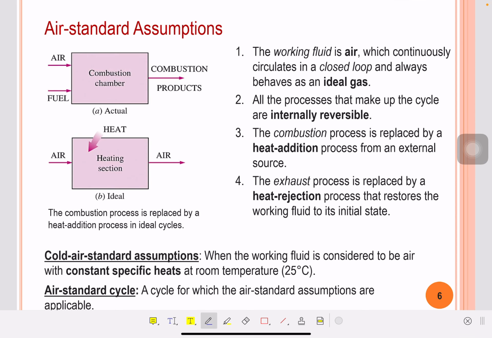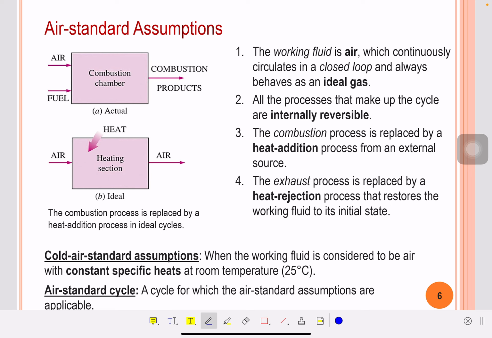Air standard assumptions. These are assumptions applied on the actual processes to simplify them so that they can be analyzed easily. There are four assumptions. Number one, the working fluid is air, which continuously circulates in a closed loop and always behaves as an ideal gas. So we will always replace the actual gases with air. That will simplify the analysis of the actual process.